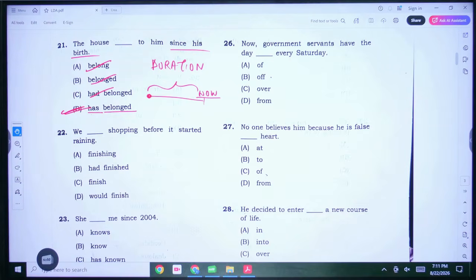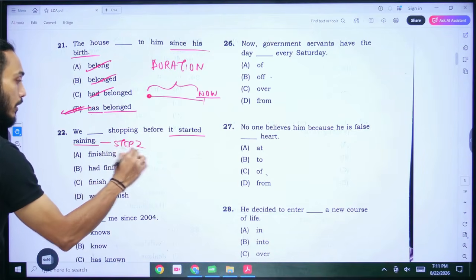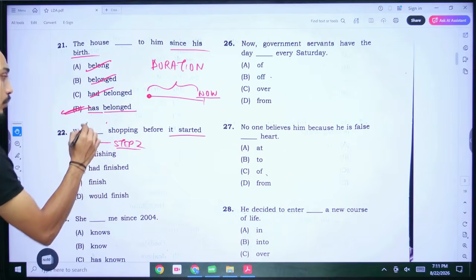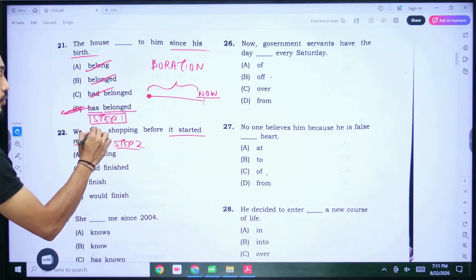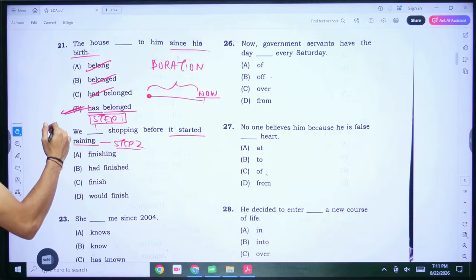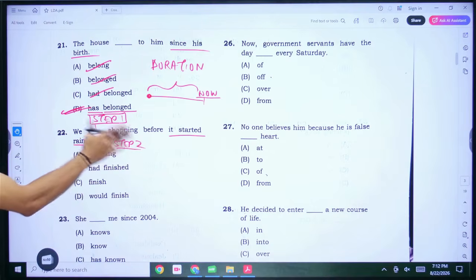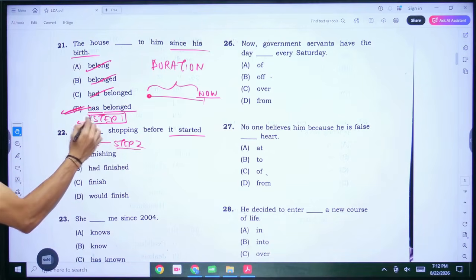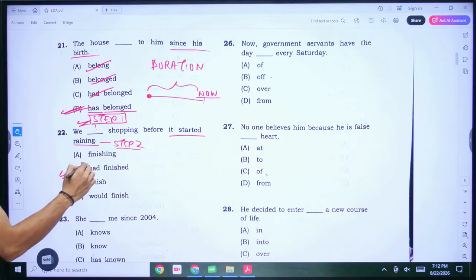Now the next one, number 22. We [blank] shopping before it started raining. See, it started raining. This is the second action. This is step 2, or action number 2. The first action was that we had finished our shopping. So this is step 1. We are talking about 2 actions. One of them happened before the other. Whenever we are talking about a sequence of actions, we use the perfect tense. And since both these actions happened in the past, I want to use past perfect tense for the first step here, right? So what will be the structure that I have to use if I want to use past perfect tense? That would be option B. So we had finished shopping before it started raining.